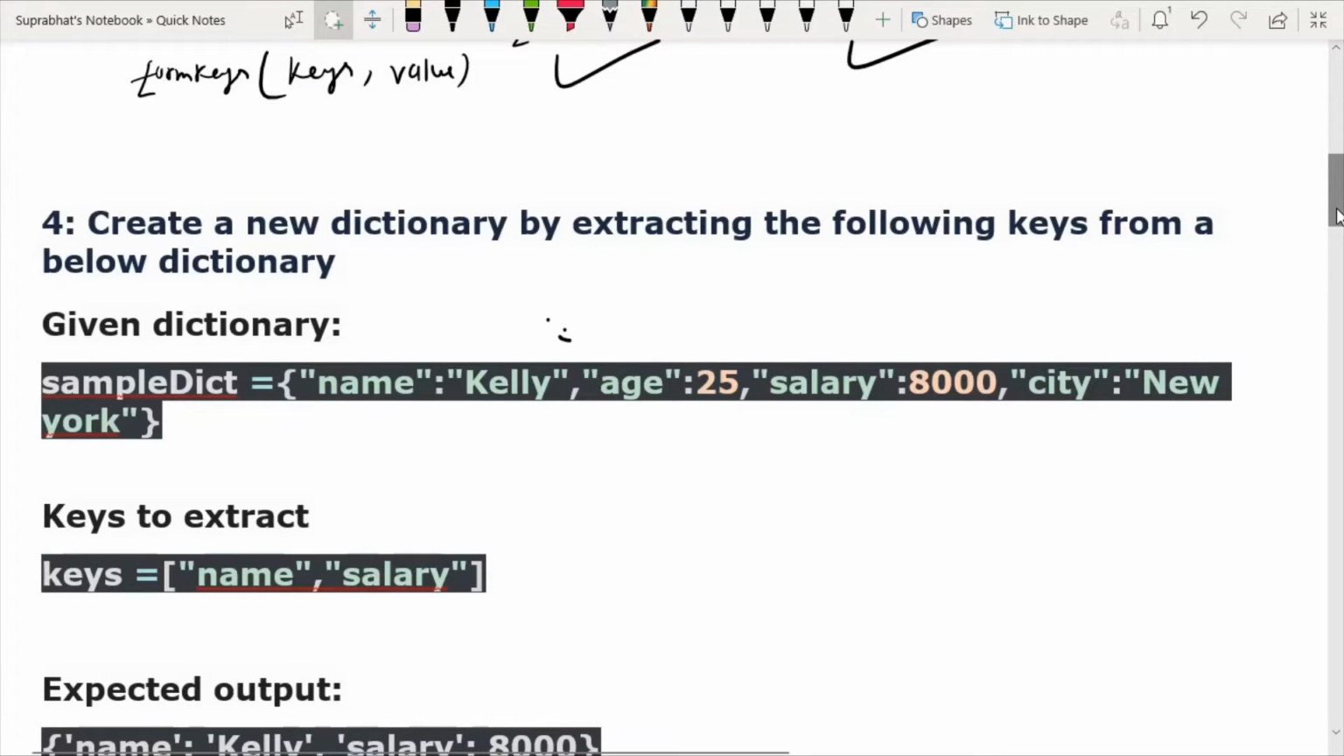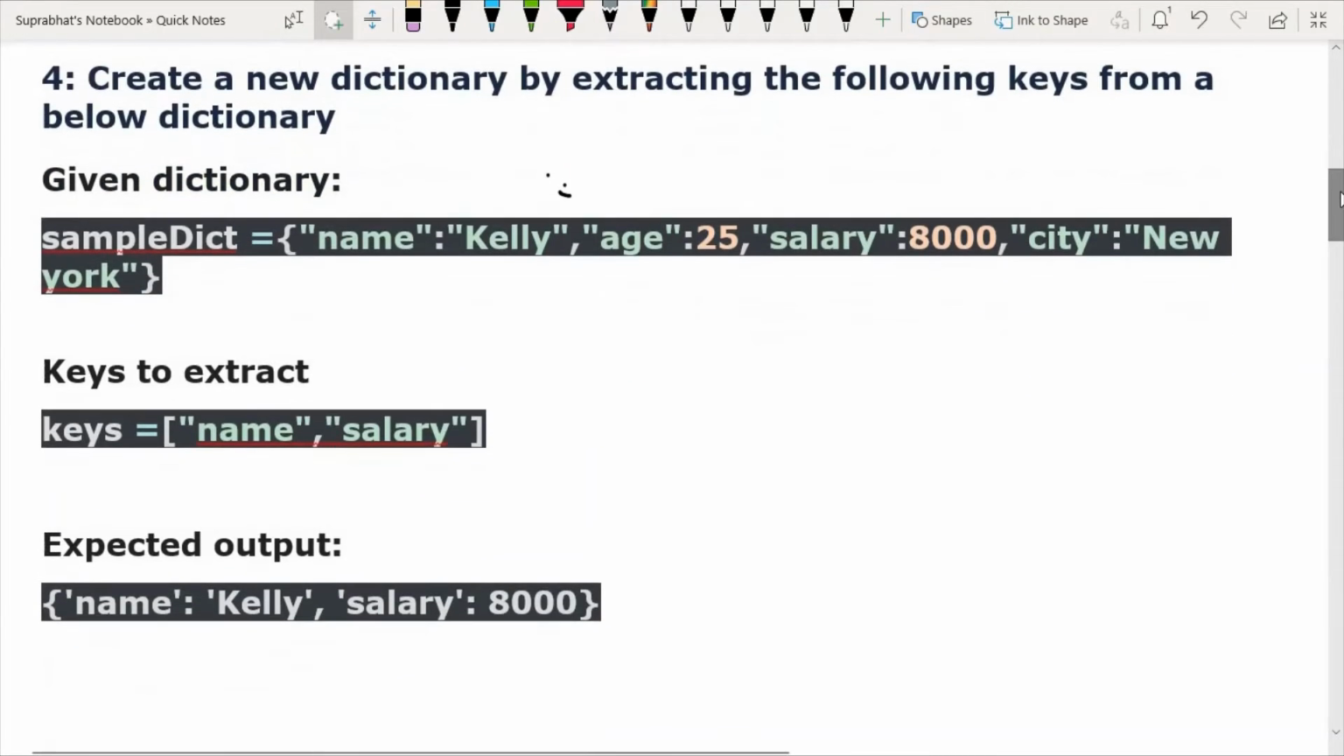Next question is, create a new dictionary by extracting the following keys from the below dictionary. हमें डिक्शनरी दी है. The given dictionary is sample dict, name Kelly, age 25, salary 8,000, city New York. And the keys to extract are name and salary. The expected output will have name Kelly and salary 8,000. We have to create a new dictionary by extracting the keys from the following dictionary.